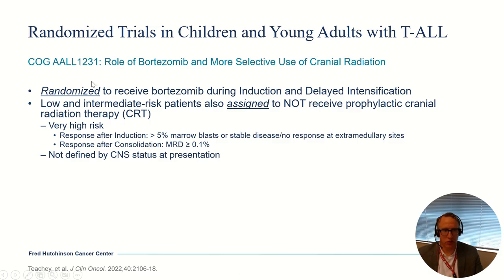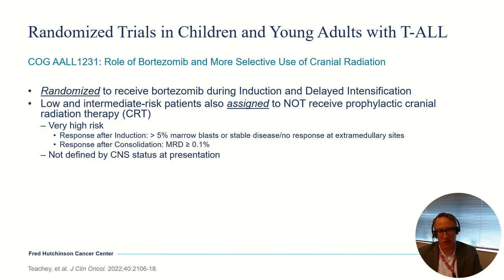So essentially what that means is for patients who were very high risk, that included people that had a poor response to their induction therapy and patients who also had persistent MRD at a high level in consolidation. But interestingly, this designation wasn't defined by their CNS status at presentation. So basically, you had to have somewhat chemotherapy refractory disease at systemic sites to still fall into the cranial radiation arm.